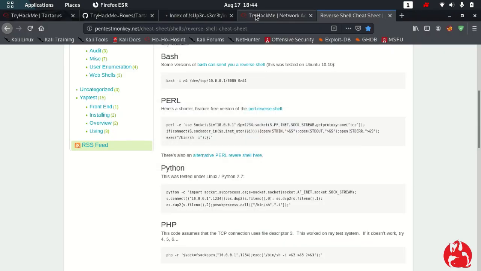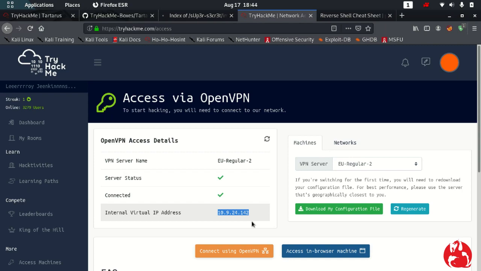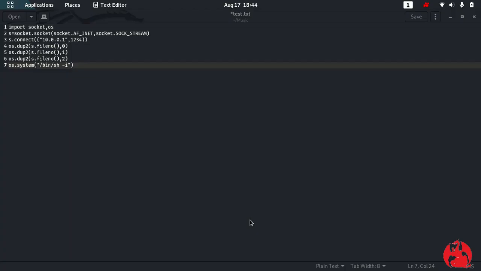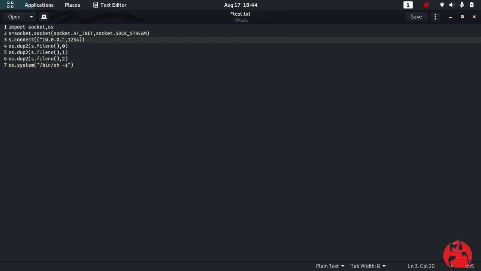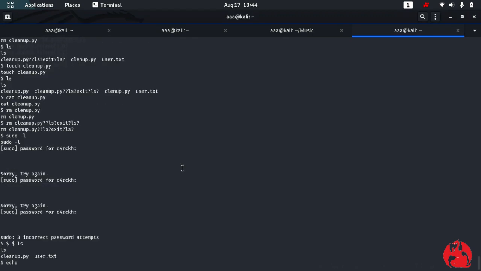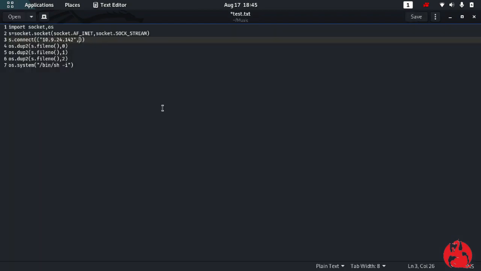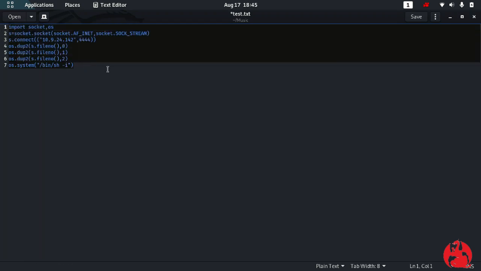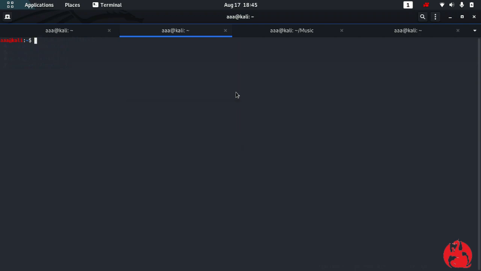Firstly I'll go to my TryHackMe box, and I'll copy this IP. After copying this, I will change the IP here. This is now my IP. One of the main things I'll tell you is, do not use 1234, because we were already connected via 1234. Since we are already using 1234, now we need to open a new port. So let's use 4444.